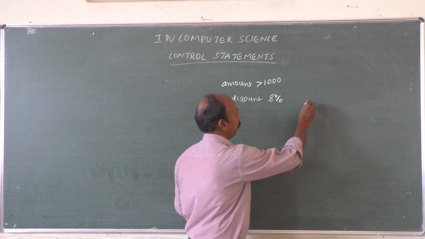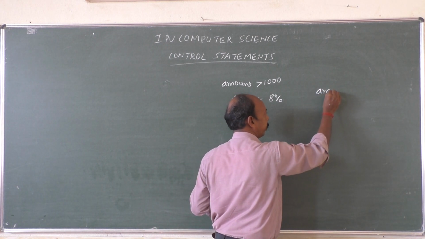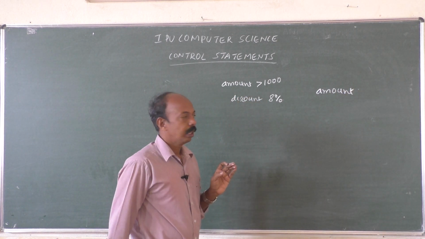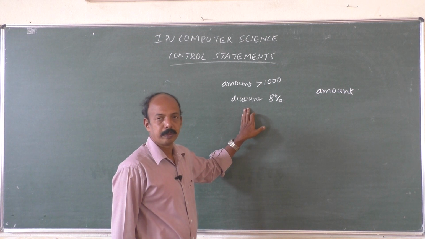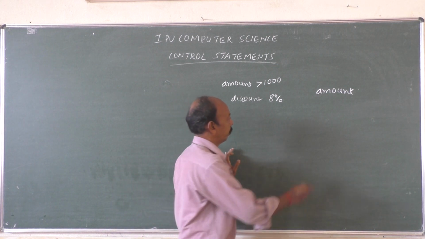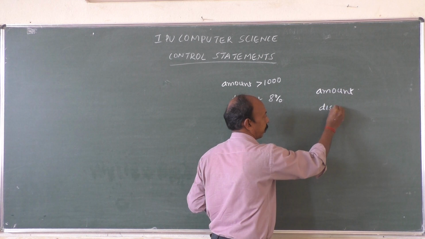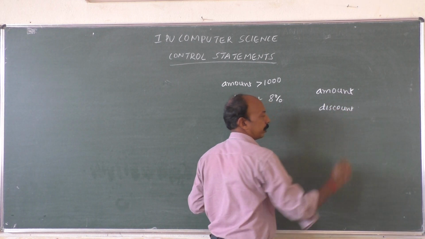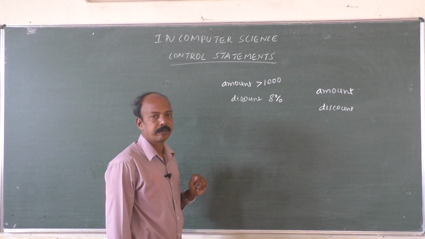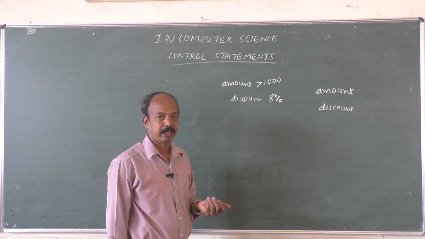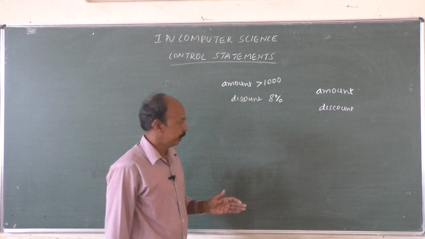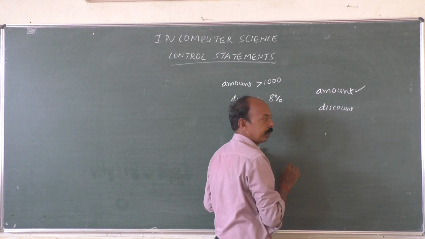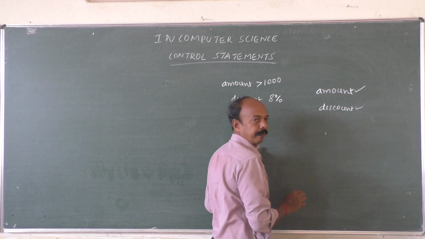One of the variables is amount, which we need to input. One more is discount, so we can write it as discount or DIS, or discount itself you can write. Discount we have to calculate. So according to the calculation, if amount we are going to input, discount we are going to calculate.